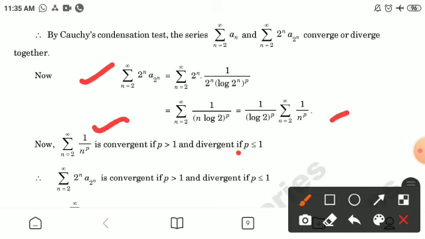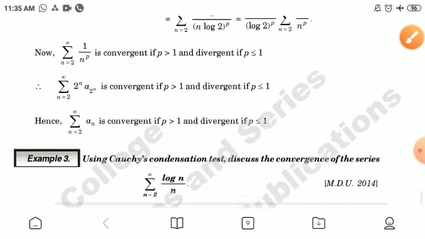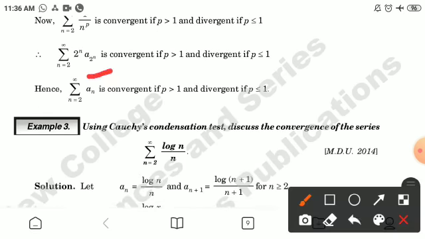Now this series is convergent if p is greater than 1 and divergent if p is less than or equal to 1. Therefore this series is convergent if p is greater than 1 and divergent for p less than or equal to 1. Hence, series a_n is convergent if p is greater than 1 and divergent for p less than or equal to 1.